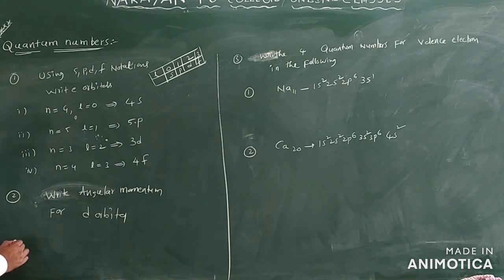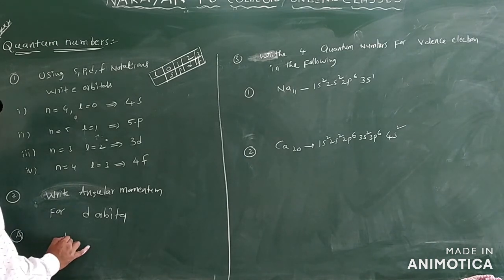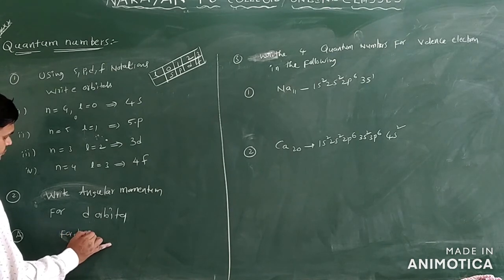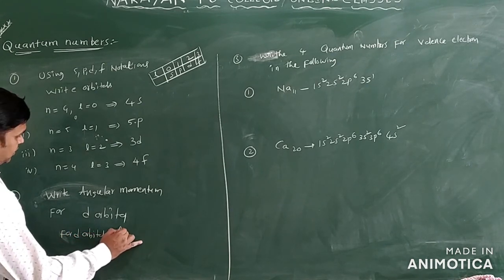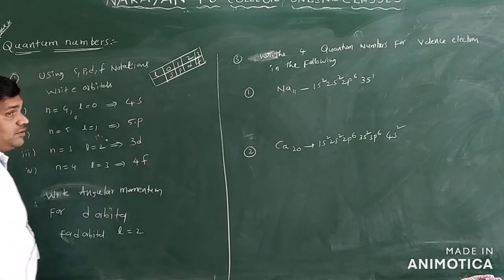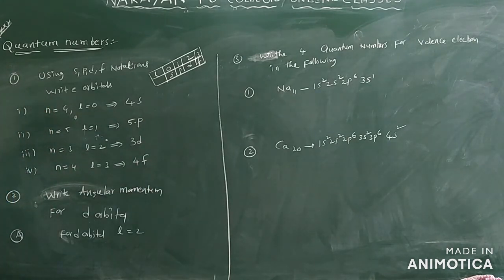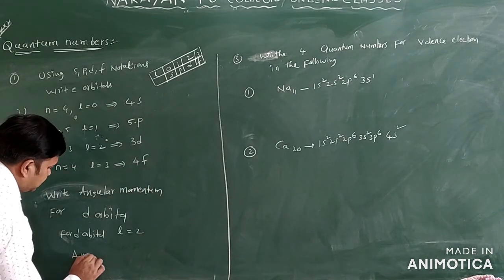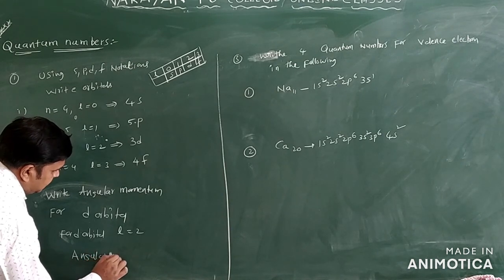See the second question we have: write the angular momentum for the d orbitals. For d orbital, generally, l is equal to 2. What is the angular momentum formula?